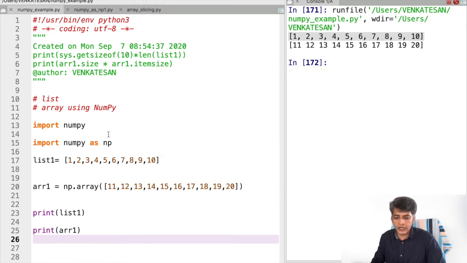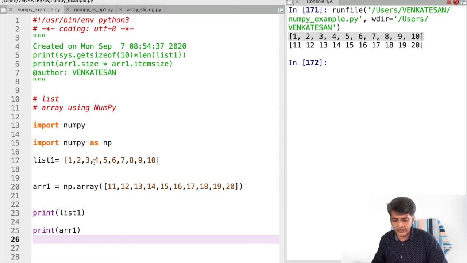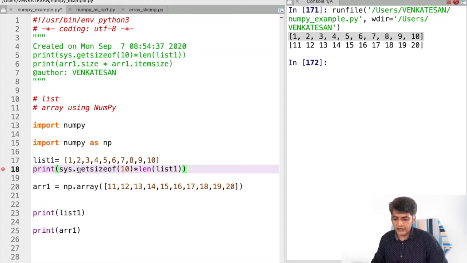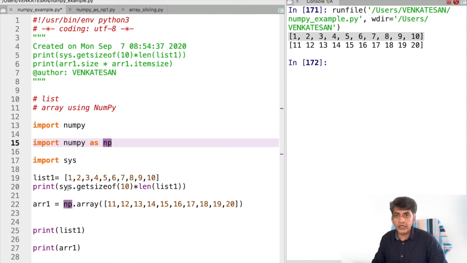So I'm going to print how data will be stored in memory. Here 10 items are there, so I'm going to get the size of this list and the length of the list, right? Both I'm going to get, and calculate how much memory will be utilized for the list. For that I need to use one more module, that is import sys, right? This module needs to be included, then only I can use this particular keyword here. Then getsizeof of 10 items, if I want to store 10 elements, how much memory will be used, right?